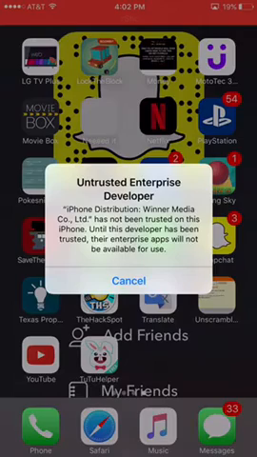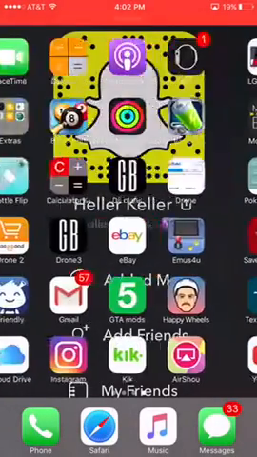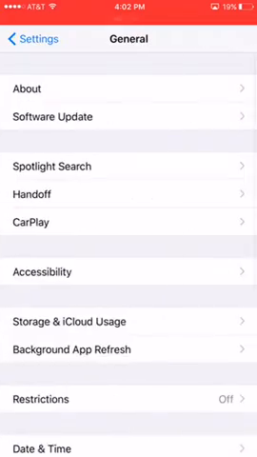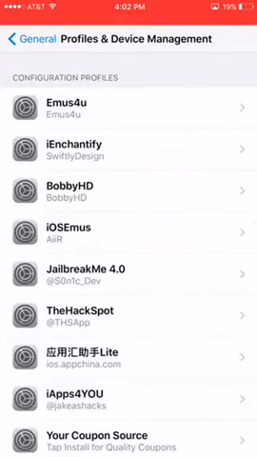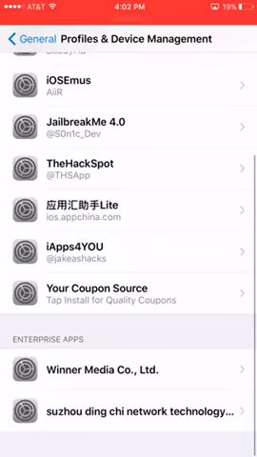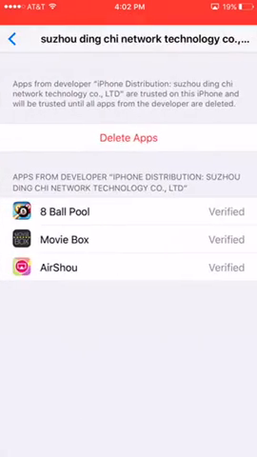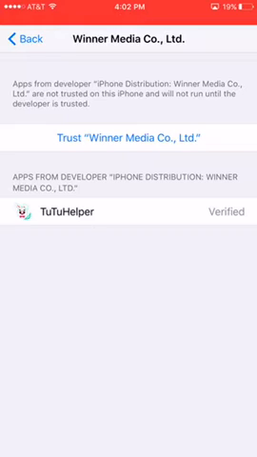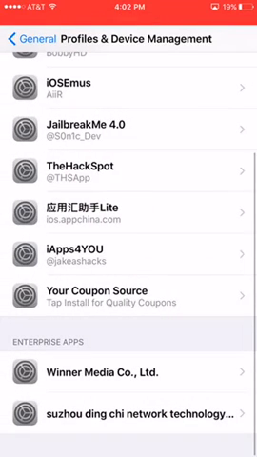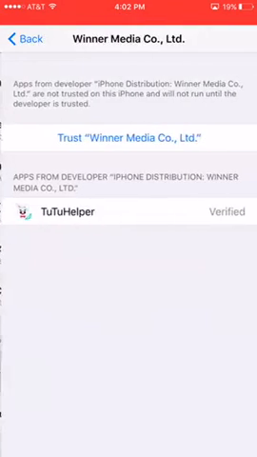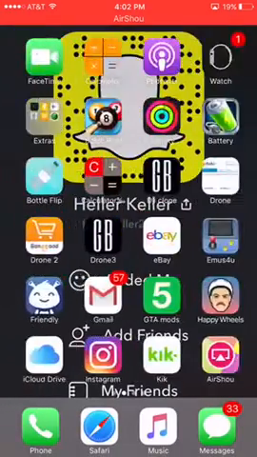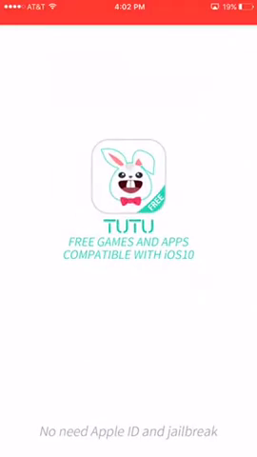You're going to want to go to Settings, General, Profile and Device Management, and trust Winner Maker, that's what it's called, Winner Meta Co. Just trust it, and then click on it.